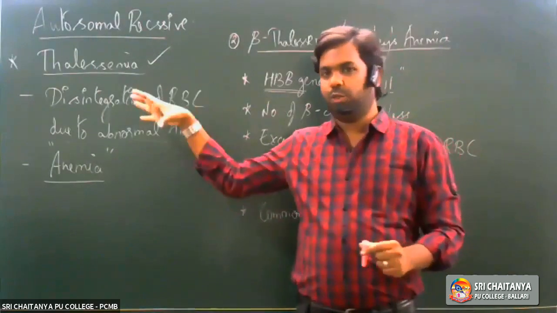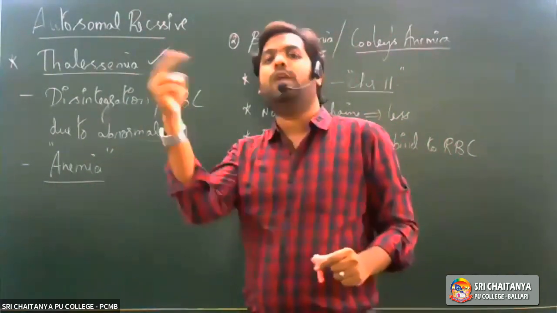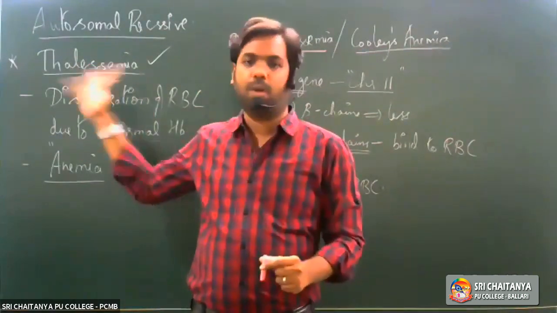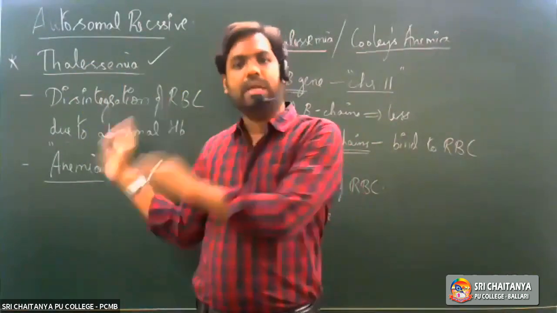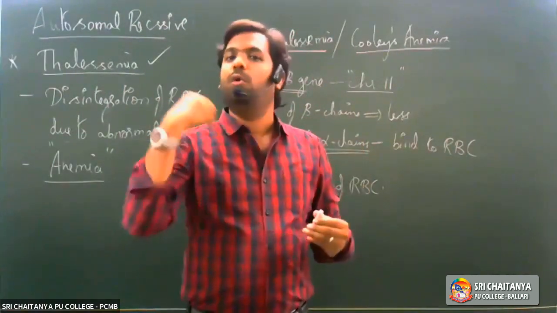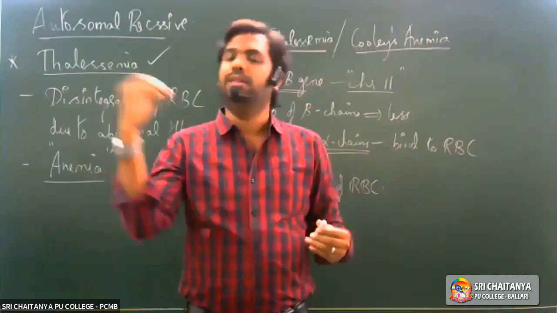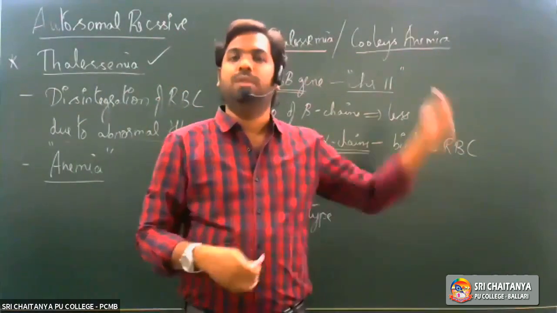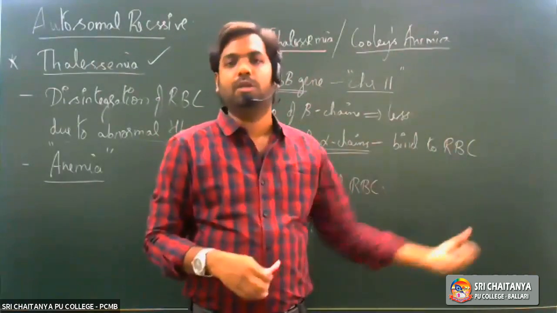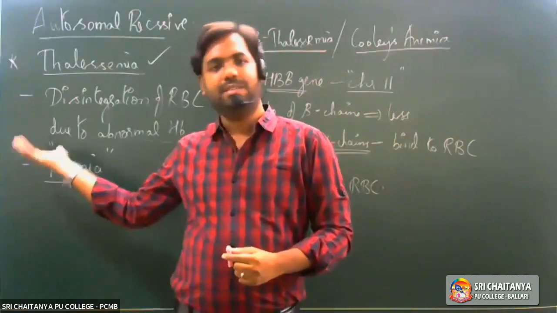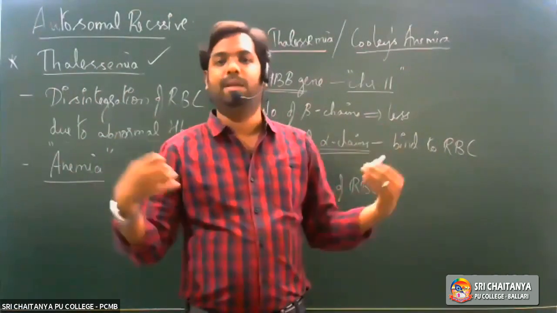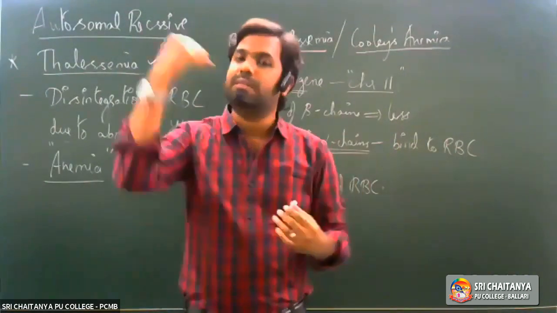Right. So if you see the structure of hemoglobin, there are 2 alpha chains and 2 beta chains which are responsible for the production of proper hemoglobin. In this condition, there is a mutation in the genes coding for either the alpha chains or the beta chains, as a result of which the number of hemoglobin molecules will start decreasing. If the number of hemoglobin molecules decreases, the number of RBCs would decrease. If the number of RBCs decreases, what would happen again? Oxygen binding ability or oxygen concentration in the body will start decreasing.